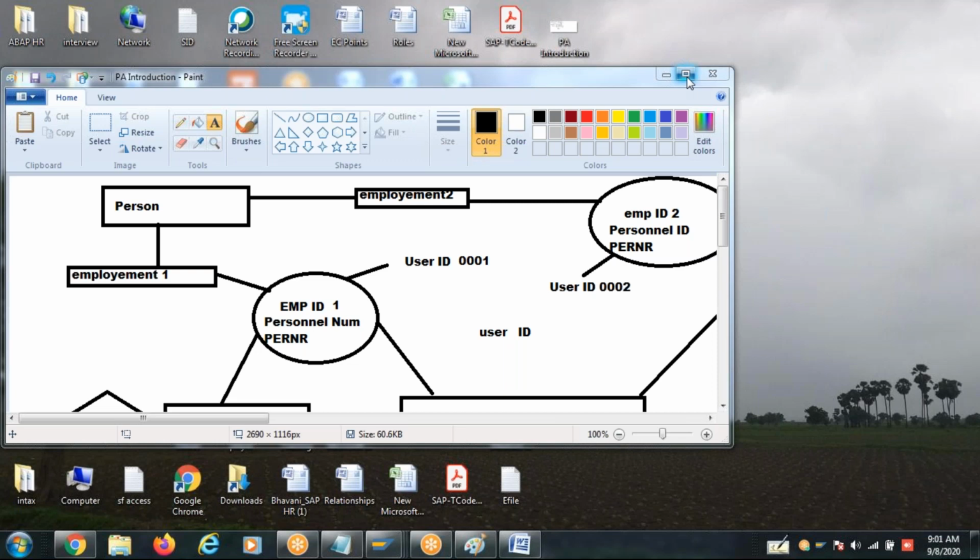That's what I said yesterday. Because without knowing the PA structures, you cannot understand that integration completely. I'll execute each and every tool that I mentioned in yesterday's class, and then I'll explain.